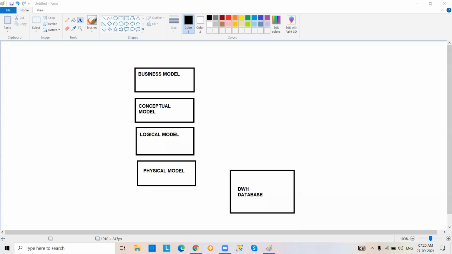So the important thing here is that the business model, conceptual model, and logical model are just preparing model related information only. Model means, as I already told you, table, but we cannot call them tables because there is some terminology for data warehouse. If it is an RDBMS database, I can directly call it a table.